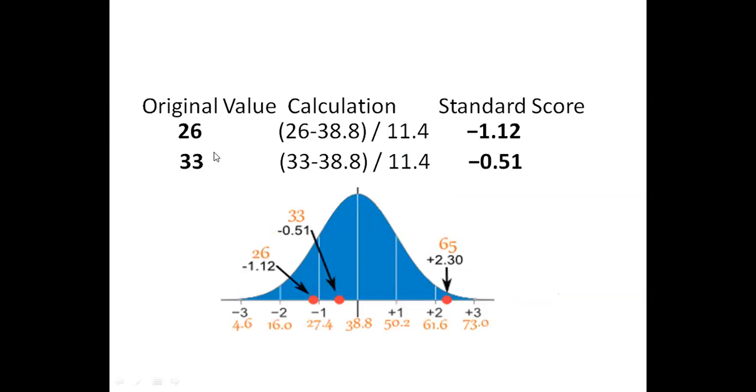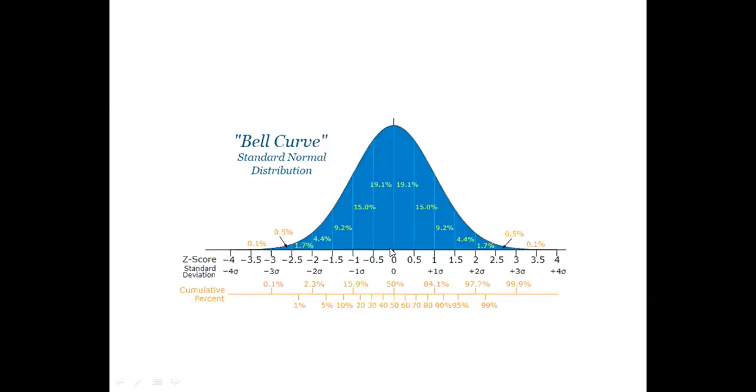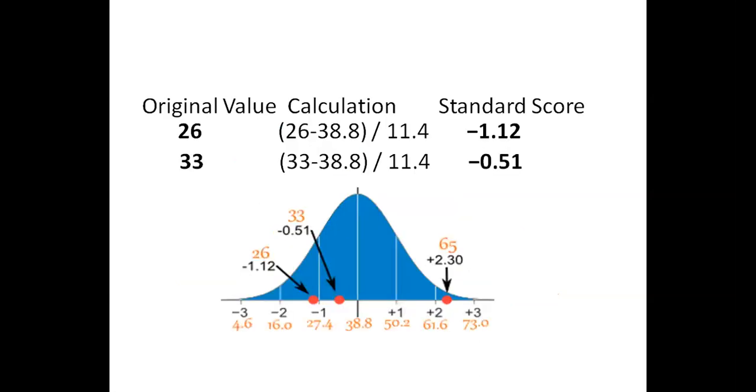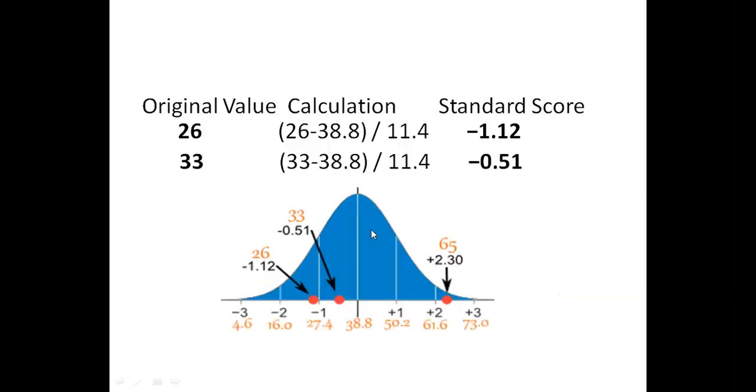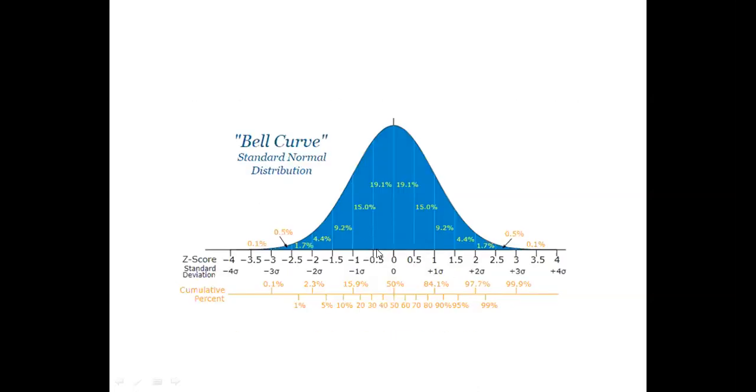For 33, if I calculate the Z value, it is minus 0.51, and minus 0.51 will come somewhere around here. So I can say nearly 45% of people are reaching their home in 33 minutes. Because when I put this minus 0.51, it comes somewhere here.